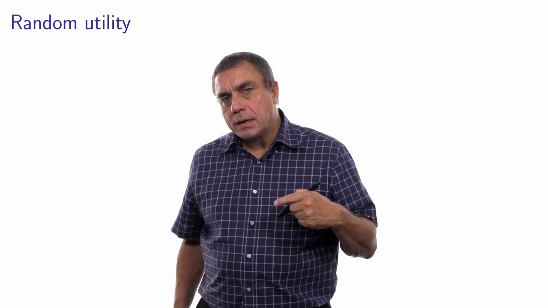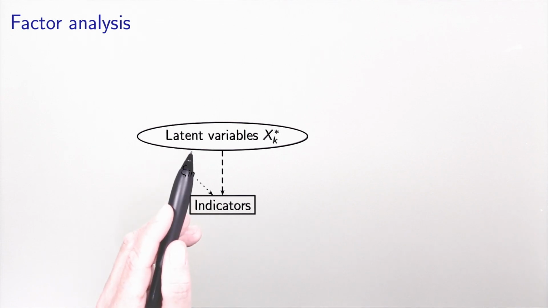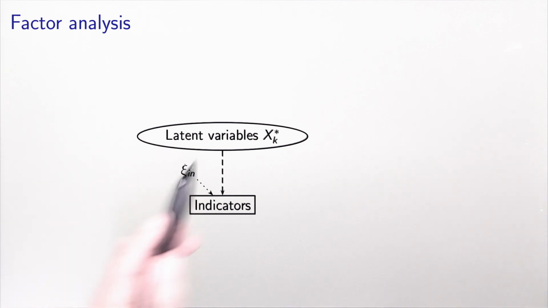So now let's go back to our indicators. If you look at the literature on quantitative psychology, a typical analysis that they perform on these indicators is called factor analysis. Remember, our motivation to collect these indicators is that they would reveal something about the latent variables. And a factor analysis is basically designed to represent this model.